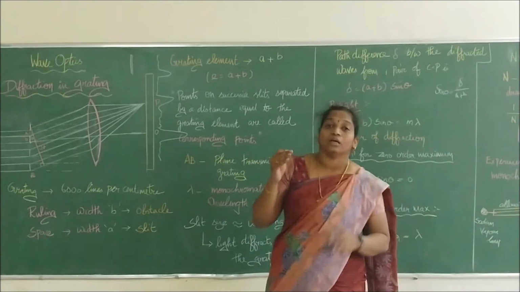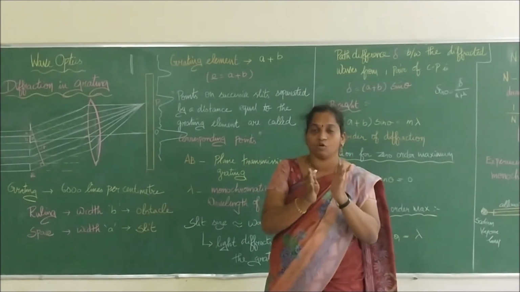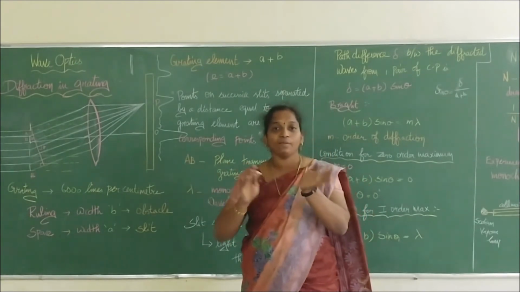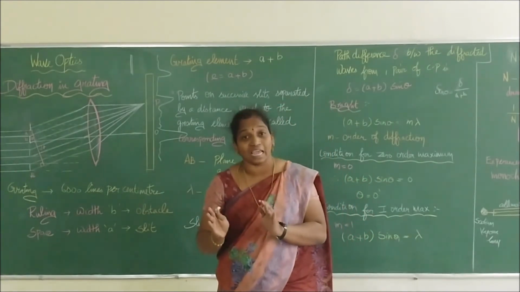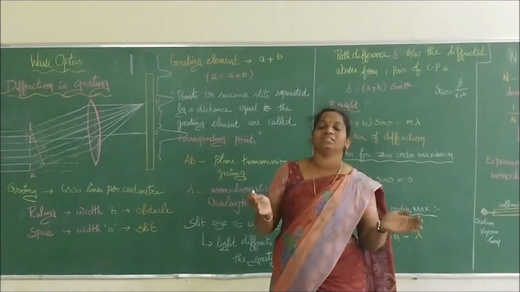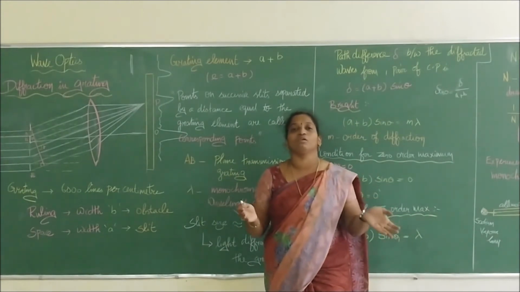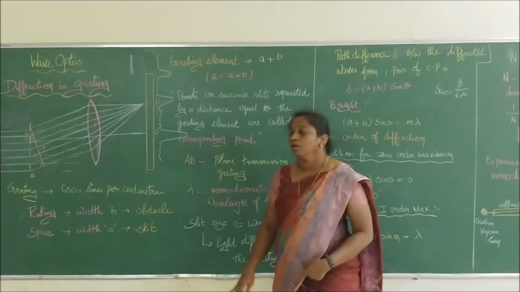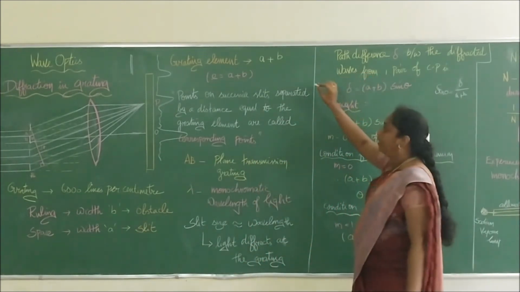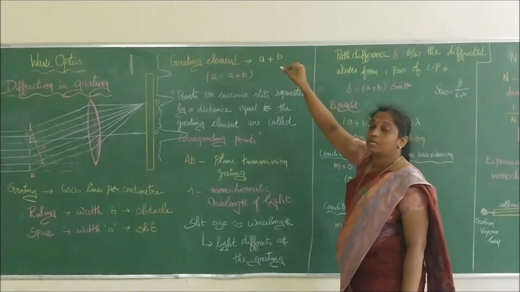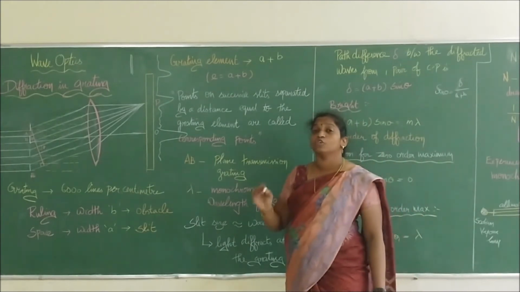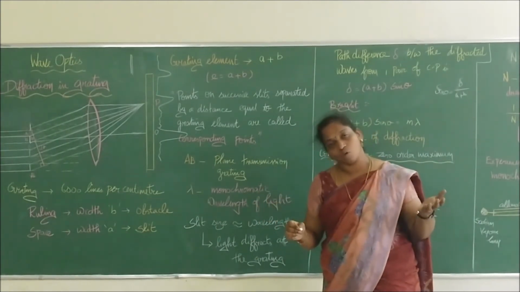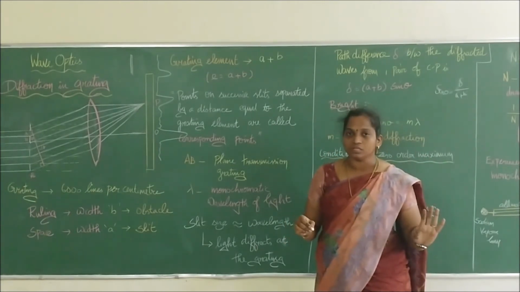So we say the ruling, which has been drawn with some thickness, is B, and the gap between the two rulings we say is A. The two elements combined, A plus B, give rise to a grating element. Is that clear? So we call that the grating element, e equal to a plus b. Sometimes in board examinations they will ask a one mark question: what is the unit of grating element? The unit of grating element is meter. Is it clear to you?